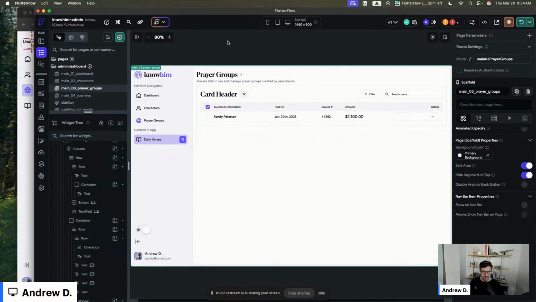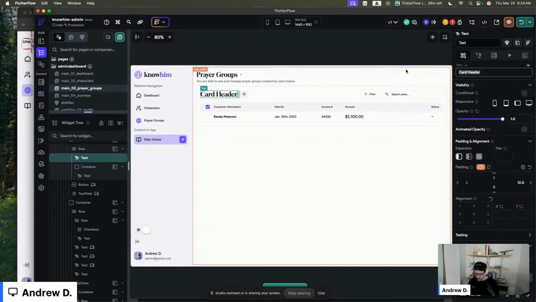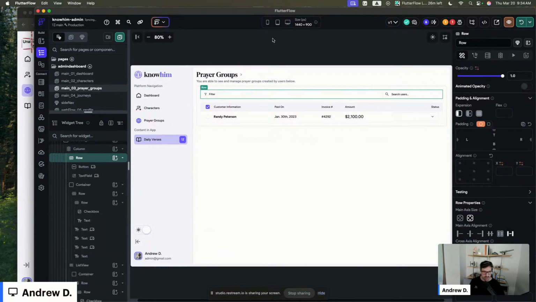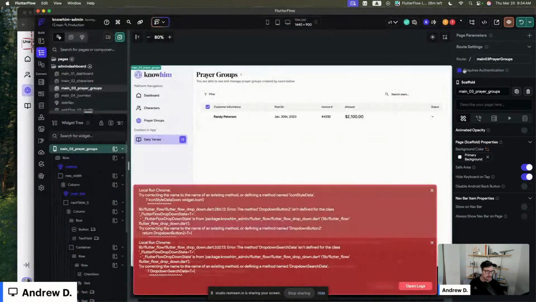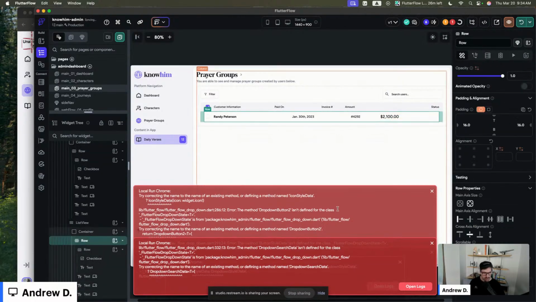I'm going to remove these guys. And we're going to say we don't need this really. I don't know if we actually need this. We'll remove it. We'll update the page, and we'll see this. Uh-oh. Let's see, icon style, drop down. Oh, okay, this guy. We'll just remove that for now. We don't need that.